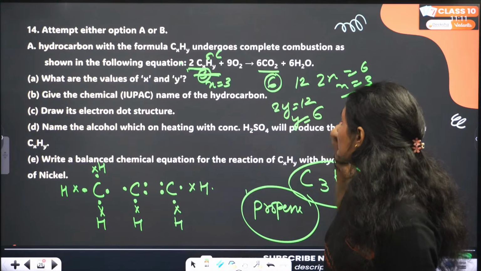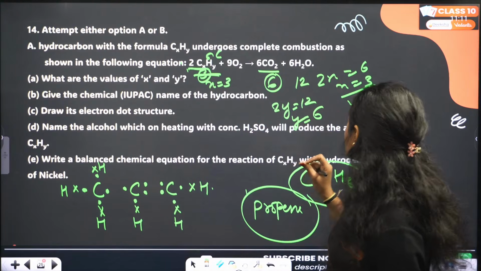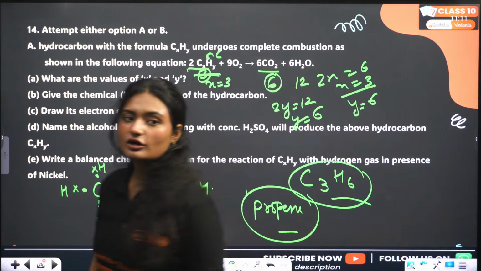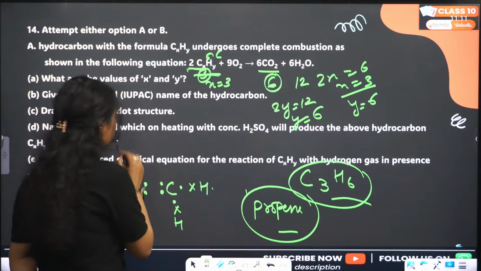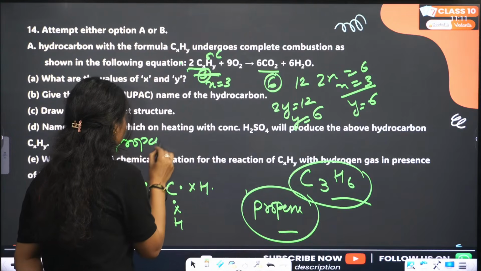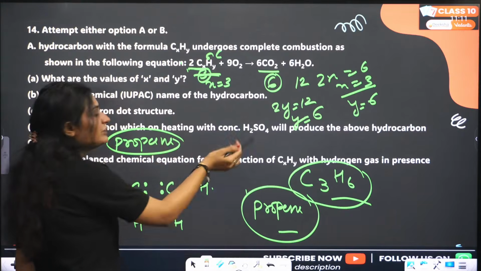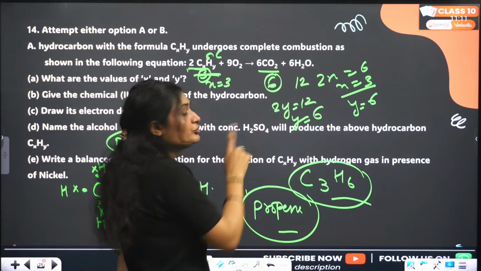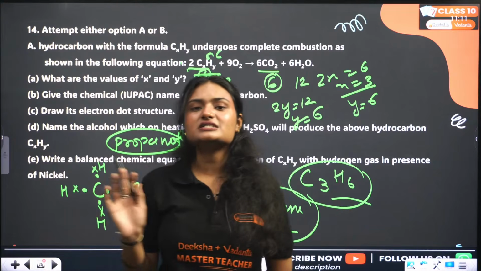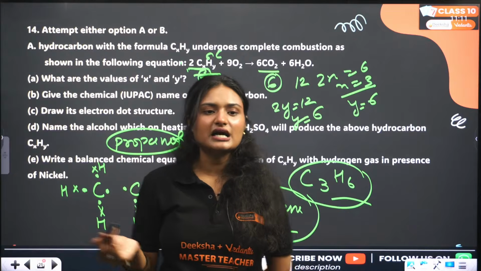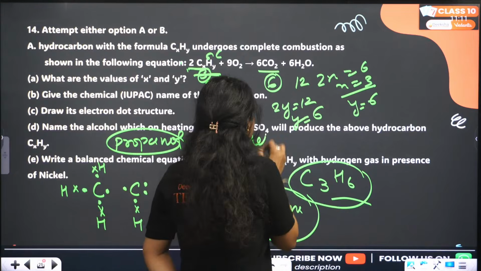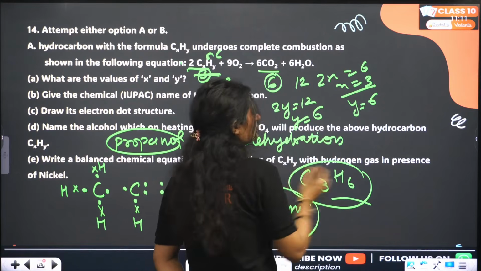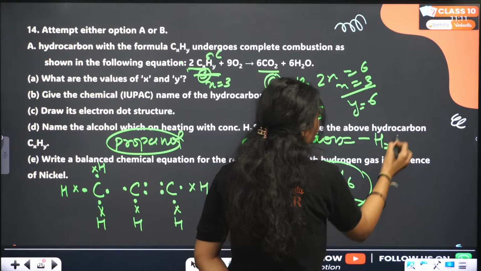Name the alcohol which on heating with concentrated sulfuric acid will produce the above hydrocarbon. Which alcohol? If you heat any alcohol, not just propanol, in presence of concentrated sulfuric acid at around 443 Kelvin, the reaction that happens is dehydration. What does dehydration mean? Removal of one water molecule.